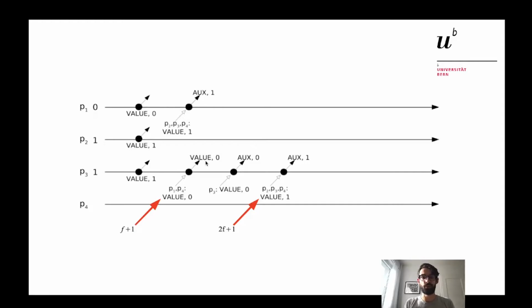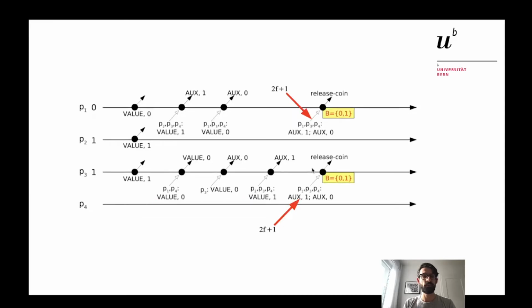I also receive myself the value 0 that I just broadcast. This means that I received value 0 from P1, P4, and P3, so I deliver 0, and I broadcast to everyone an aux message 0. Moreover, I will also receive message 1 from P2, P3, and P4, again because P4 is malicious and sends whatever it wants. So I deliver also 1, and I will broadcast an aux message containing 1.